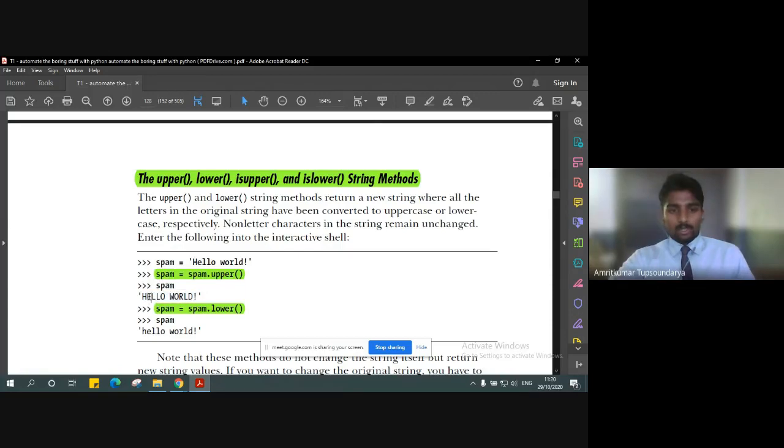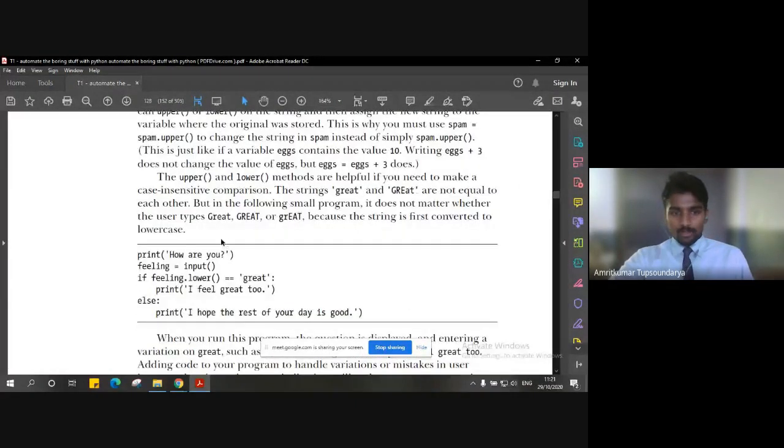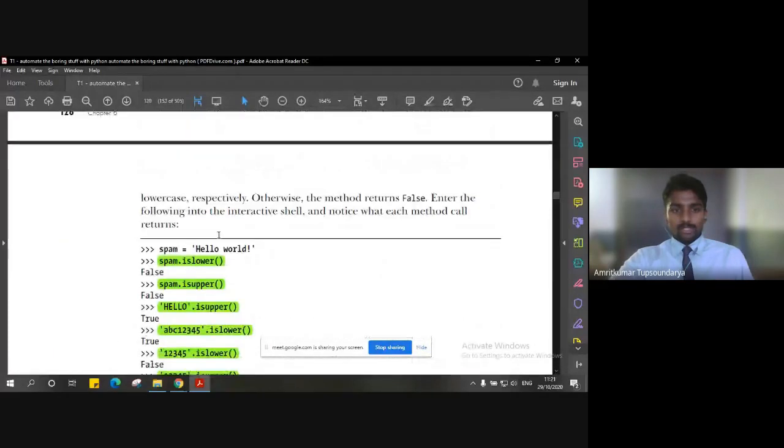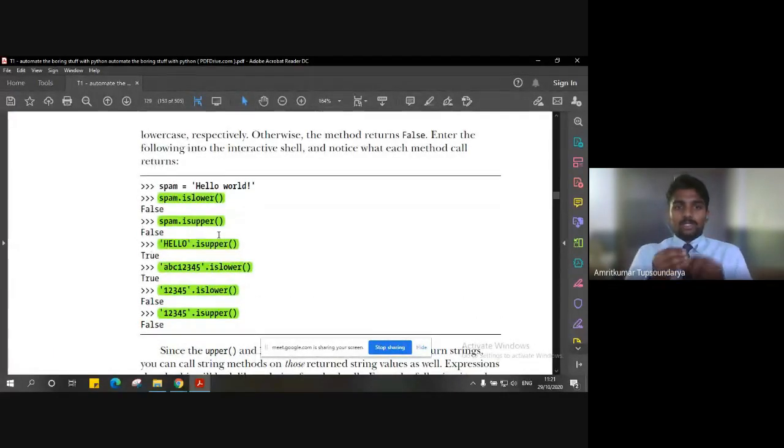Let the original string have a combination of uppercase and lowercase. The upper method will convert all the text into uppercase. The lower method will convert all the current text available in the variable to lowercase letters. So that is the simple difference between upper and lower. Now, what about is upper and is lower? Is upper and is lower help us identify whether the content in the variable is lower or upper. So we are basically checking. The difference lies here.